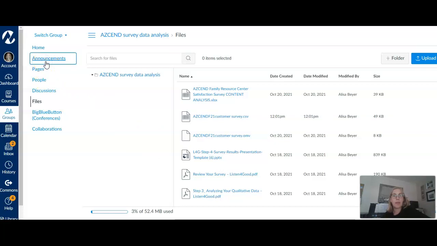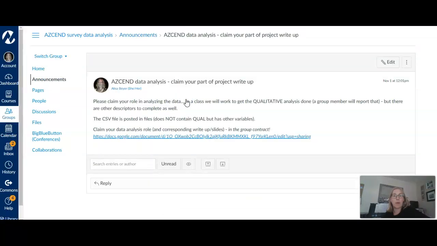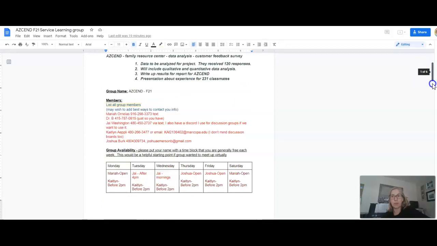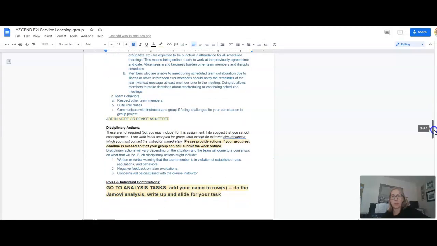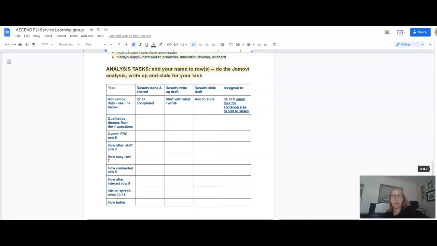And again, in your group contract is where you can go ahead and identify what task you want to do for the data analysis. So if you scroll down to your group contract, you will see towards the bottom, I put a grid. So there is some non-Jamovi stuff.